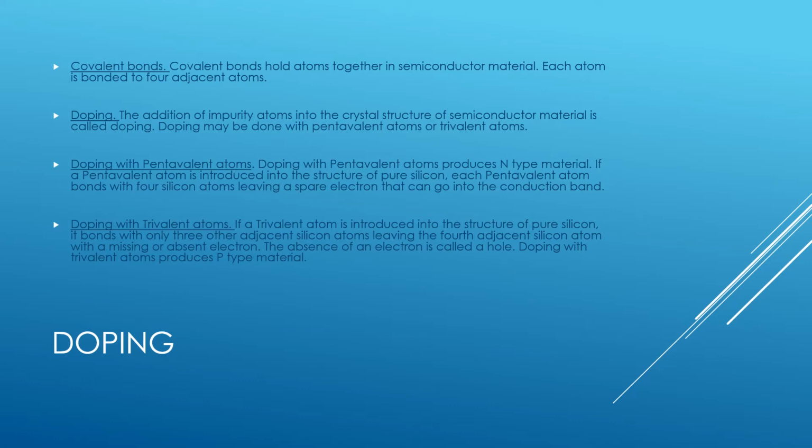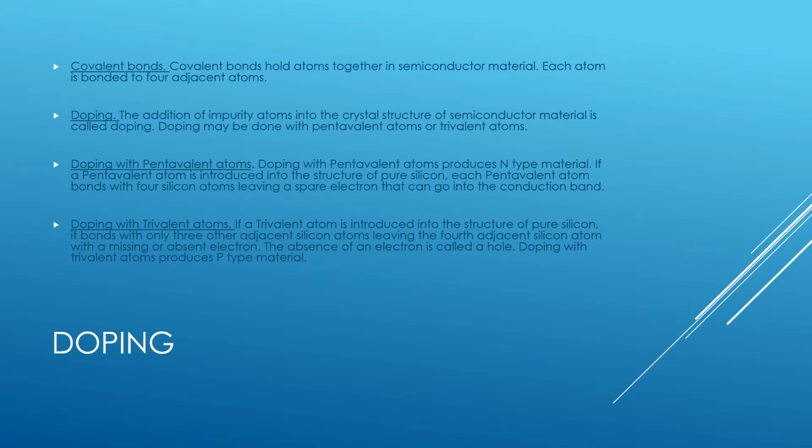Covalent bonds. Covalent bonds hold atoms together in semiconductor material. Each atom is bonded to 4 adjacent atoms. Doping. The addition of impurity atoms into the crystal structure of semiconductor material is called doping. Doping may be done with pentavalent atoms or trivalent atoms.